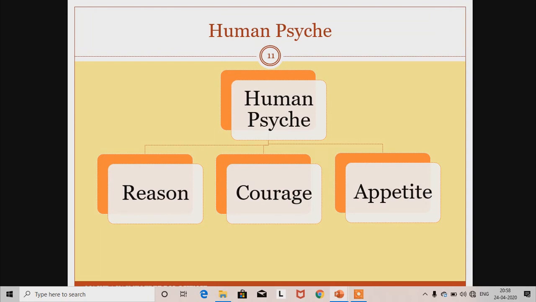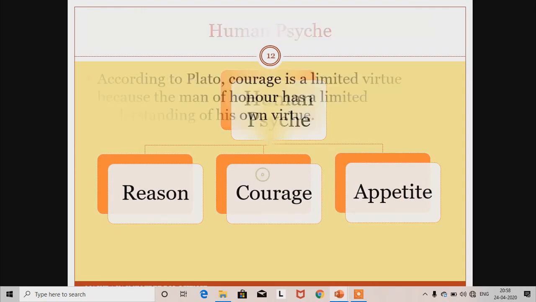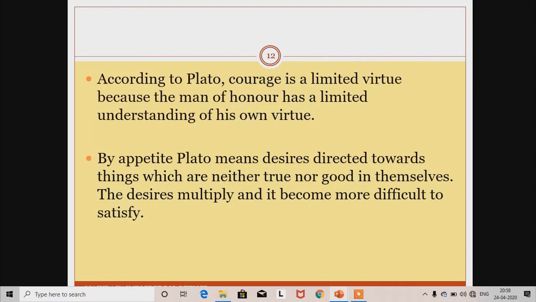Among the three, Plato considers reason the best, because courage, according to Plato, is a limited virtue, because the man of honor only knows how to show his courage, but he cannot consider why, when, where, because it will be directed by rulers.